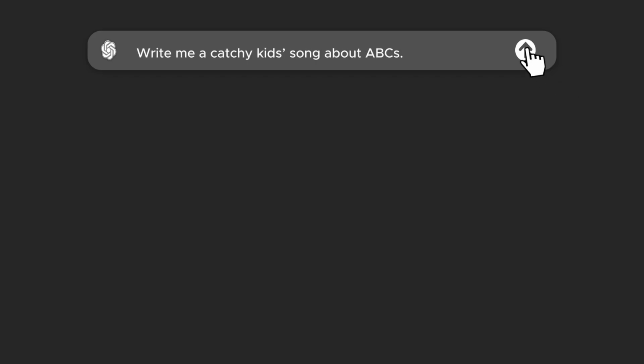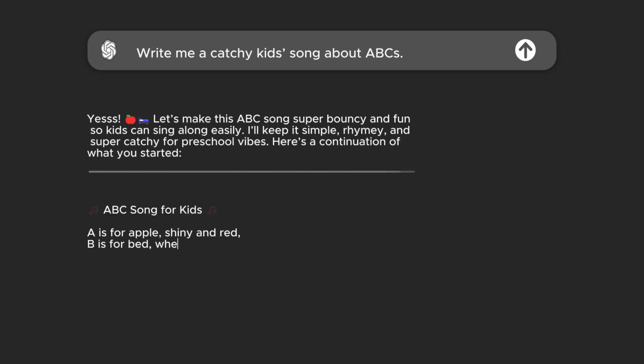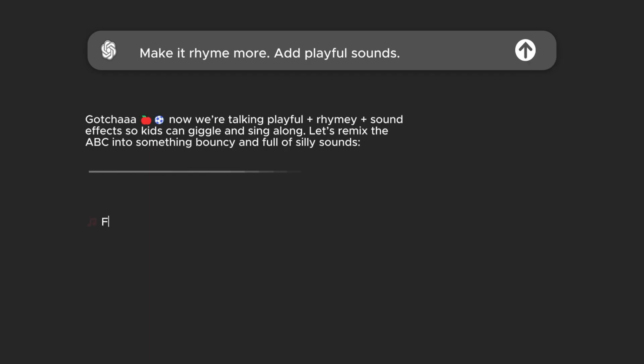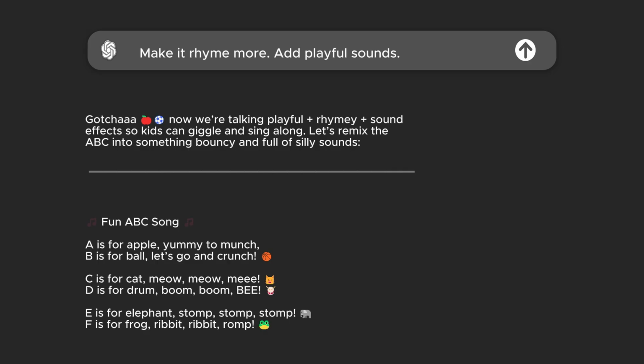For example, if ChatGPT gives you A is for apple, shiny and red, B is for bed, where I rest my head. Cute, right? But you can push it further. Ask, make it rhyme more. Add playful sounds. Then it might give you something like, A is for apple, yummy to munch. B is for ball, let's go and crunch. Now it sounds more fun, more kid-friendly, and that's what you want. Once you've got lyrics you're happy with, copy them and save them.